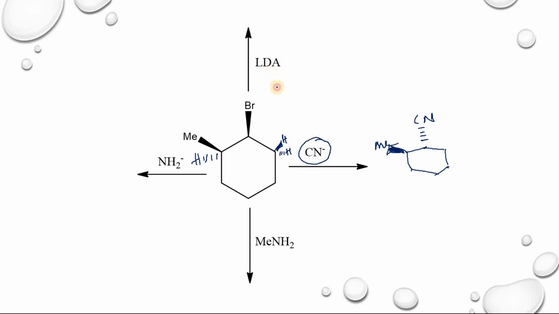In the case of a bulky base, lithium diisopropyl amide, this one can act only as a base. In this case, you will get a Hofmann product. There is an elimination of hydrogen from this hydrogen and this bromine, so you will get the less substituted alkene.